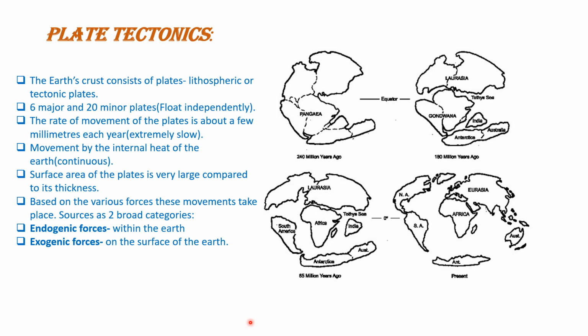The surface area of the plates is very large compared to its thickness. The thickness is somewhat thin compared to the surface. Based on the various forces, these movements take place, and we have two broad categories, endogenic forces and exogenic forces. Endogenic is completely within the earth and exogenic force is on the surface of the earth.